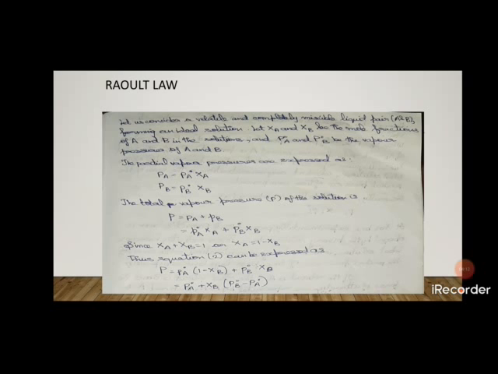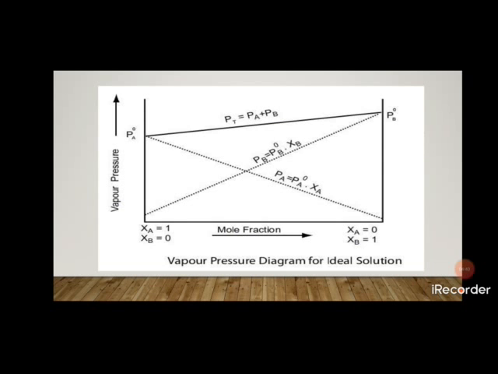The sum of the mole fractions of A and B is equal to 1. So Xa is equal to 1 minus Xb. This equation is substituted into the total vapor pressure of the solution of A and B. Then the total vapor pressure is equal to P naught A plus Xb, open bracket, P naught B minus P naught A, closed bracket.